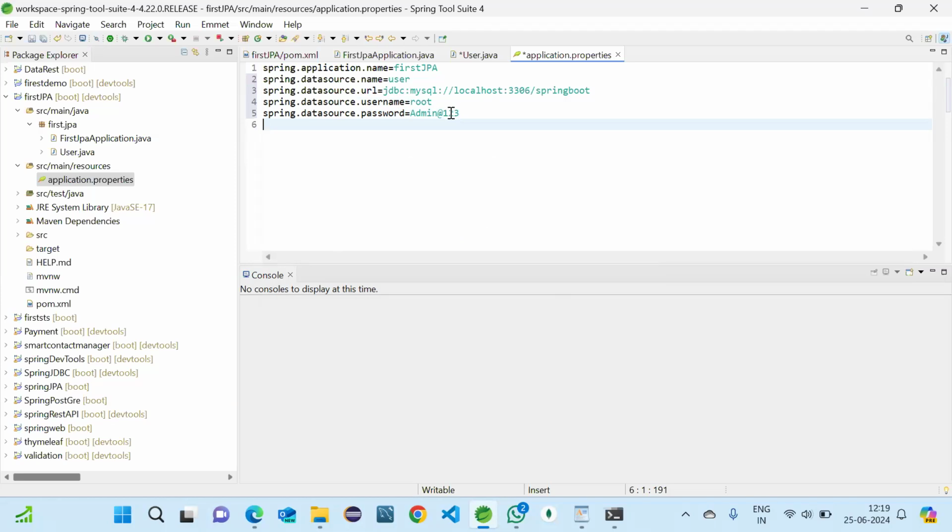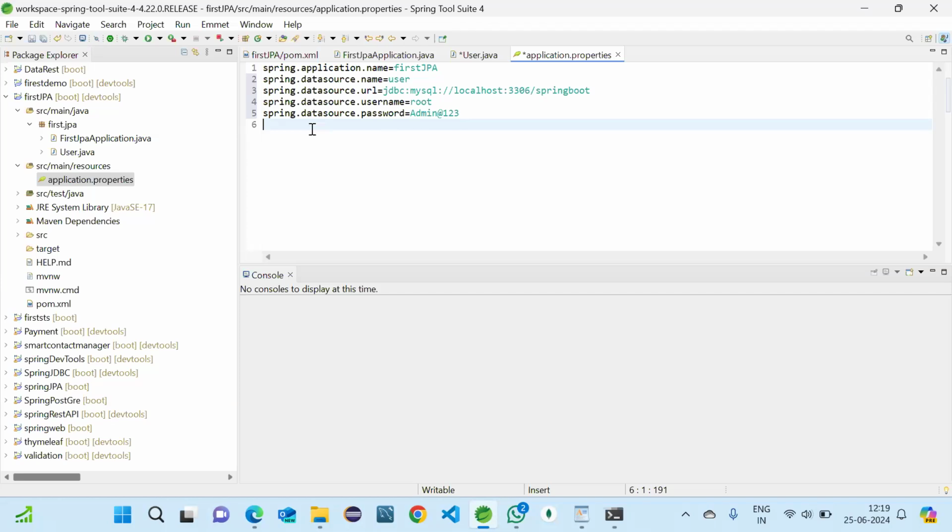And then one more thing to tell the project, whether the table should be created only once for the first time execution, and the next time we run the project the table should be updated, but every time the table should not be created. So these three things we should pass.